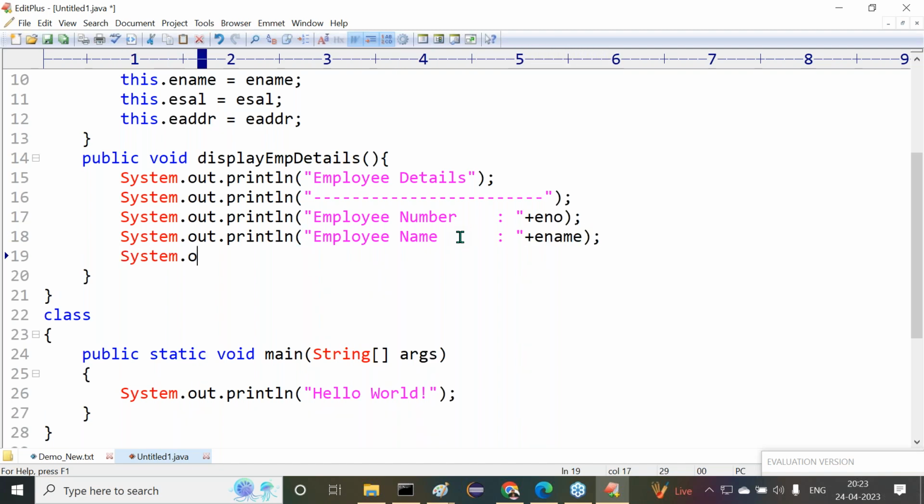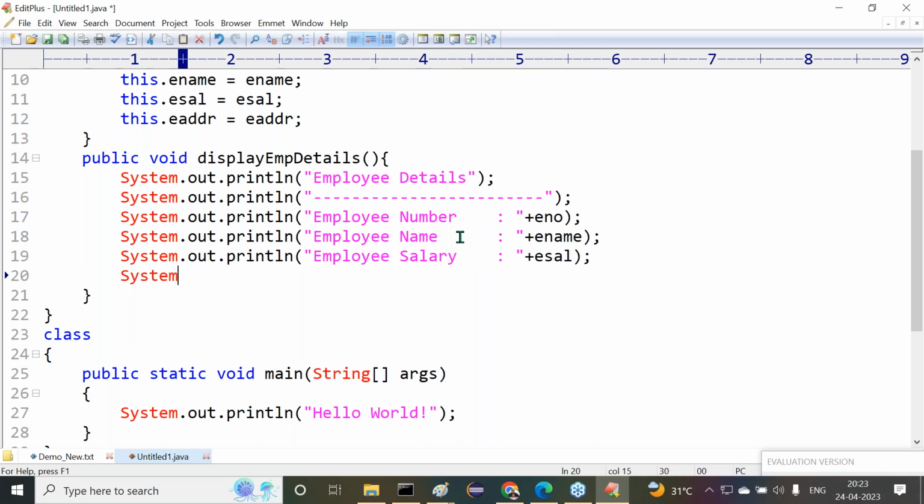After this, System.out.println of employee salary plus esal. Then after this, System.out.println of employee address, plus eaddr, that we are providing clearly.